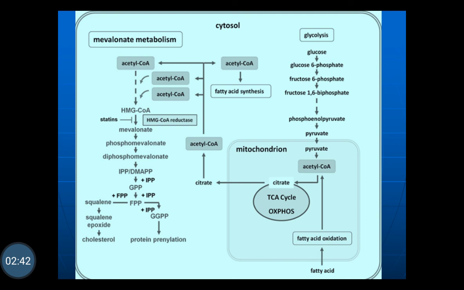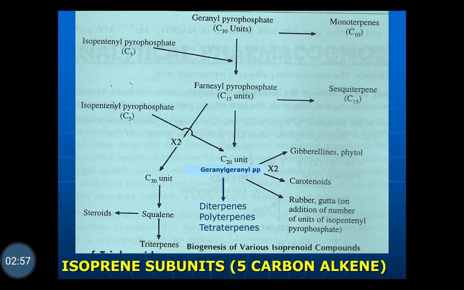So this occurs in the cytosol of the cell. This occurs in the cytosol, that is, the mevalonate metabolism or mevalonate pathway occurs in the cytosol of the cells. The overview of this mevalonate pathway: from the C5 unit, the formation of the geranyl pyrophosphate takes place, that is a C10 unit.